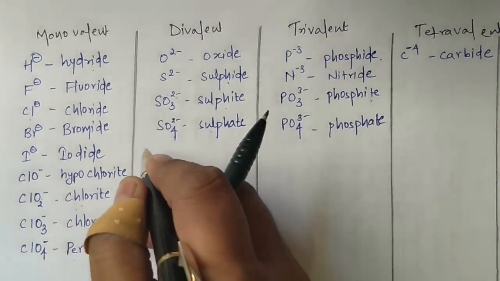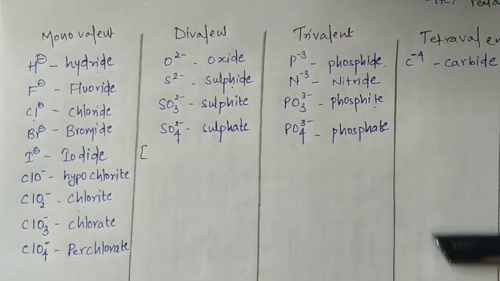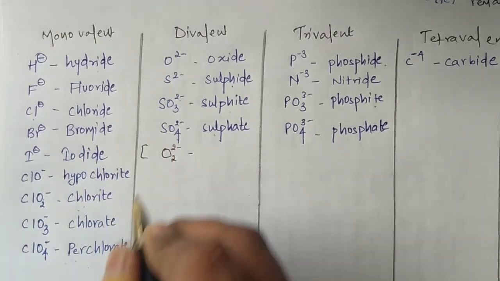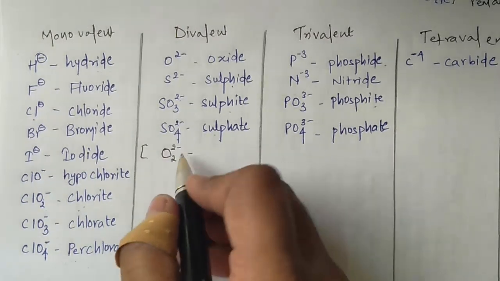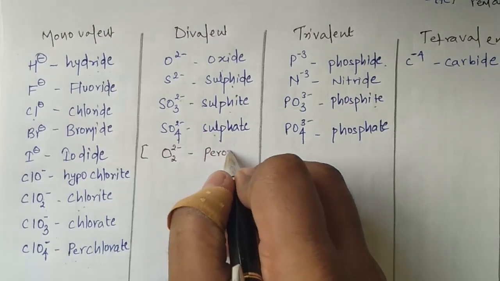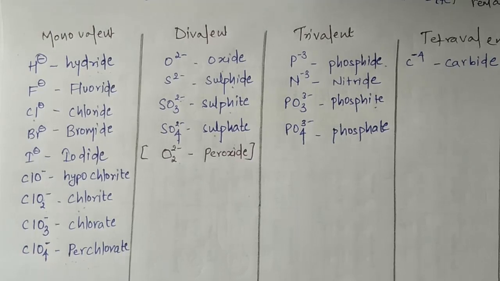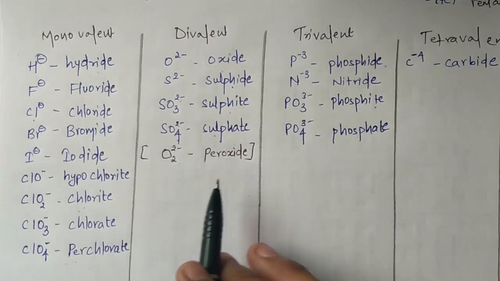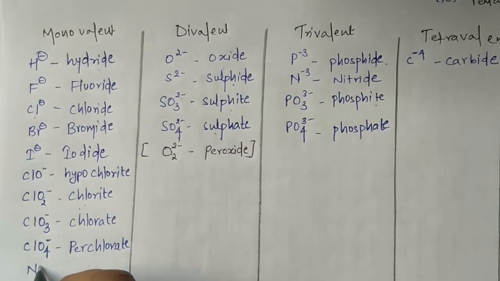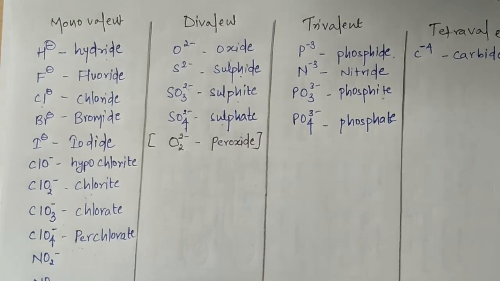Similarly with oxygen, this is O2 minus. Now in O2 minus, if I add one more oxygen, it will form O2 2 minus. So this will be oxide and this will be termed as peroxide. With one more oxygen atom, I will use the prefix per and it will be termed as peroxide.